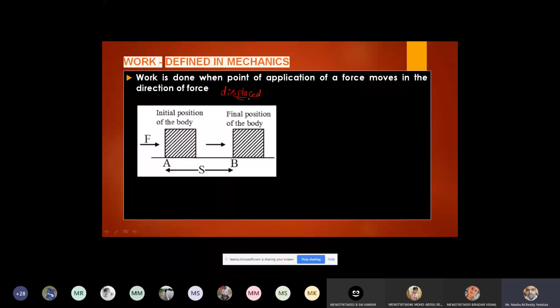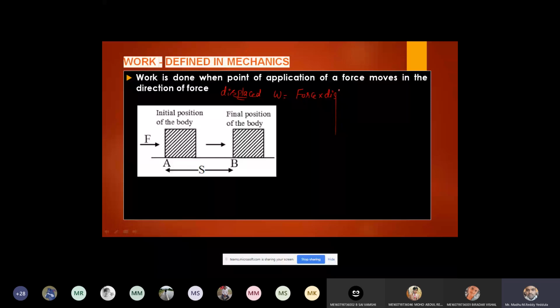Agree? I'll repeat. When your body gets displaced due to the force acting on it, then we can say that work is done by the force on the body, right? You might have studied this in physics or mechanics. Mechanics you are studying now, maybe you studied it in physics also. So work is equal to the magnitude of the force applied and the distance through which the body is moved. So work done equals force into displacement.